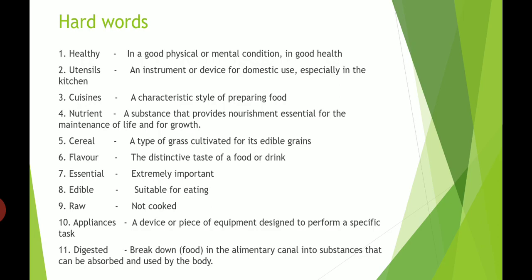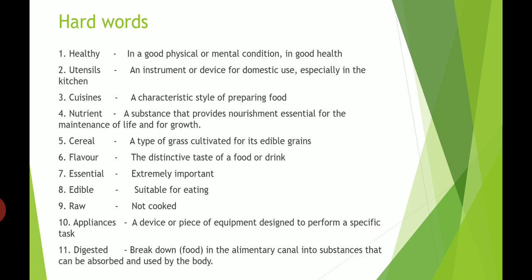Next one, cuisines, a characteristic style of preparing food. Next one, nutrient, a substance that provides nourishment essential for the maintenance of life and for growth, like carbohydrate, protein, vitamin, fats, minerals. Next one, cereal, a type of grass cultivated for its edible grains like wheat, rice, maize, oats. Next one, flavor, the distinctive taste of a food or drink. Like we use spices to add flavor to the food.